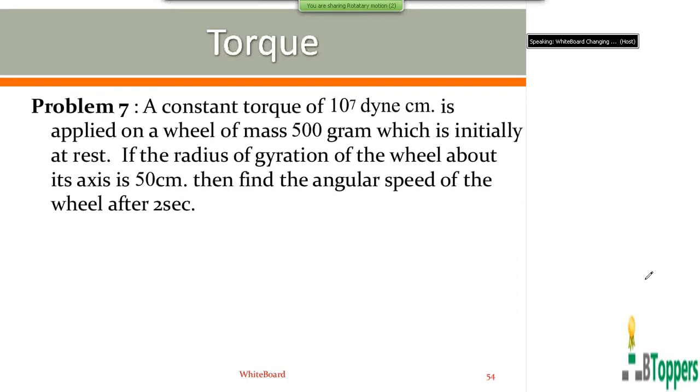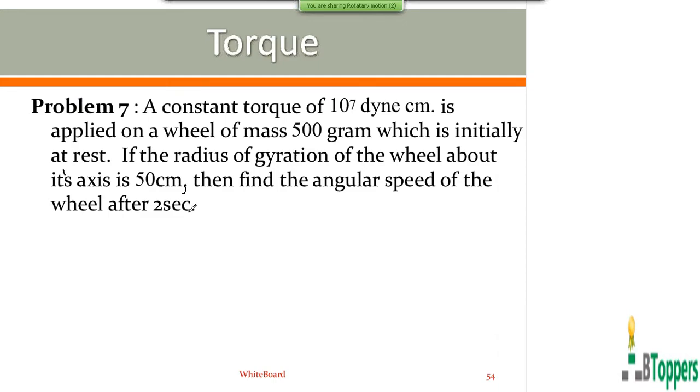Come on, look at the problem on the screen. This is problem number 7 in rotational motion. I am going to read out the problem. A constant torque of 10 to the power of 7 dyne centimeter is applied on a wheel of mass 500 gram, which is initially at rest. The radius of gyration of the wheel about its axis is 50 centimeters. Then find the angular speed of the wheel after 2 seconds.